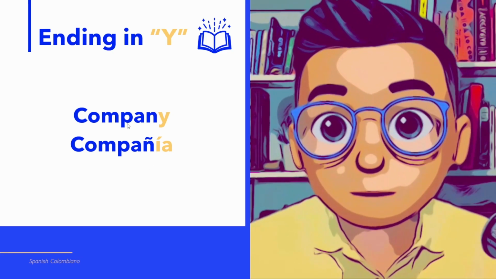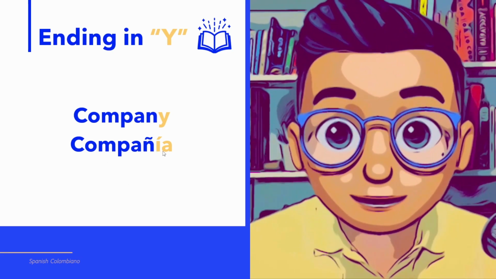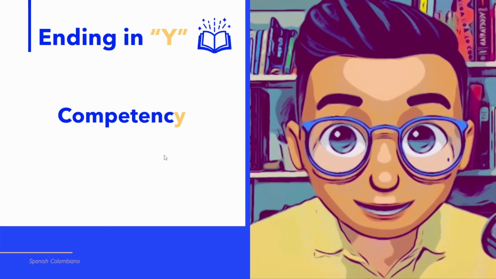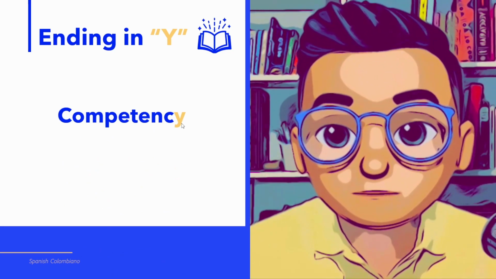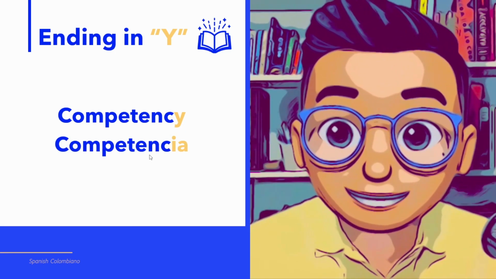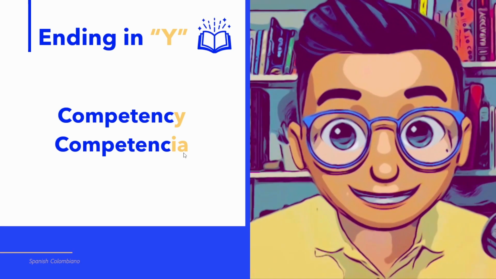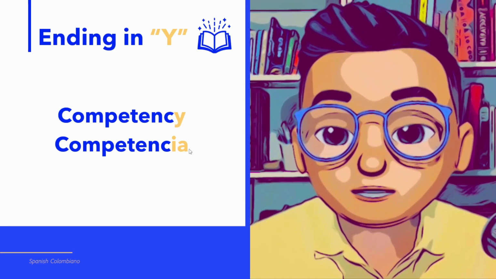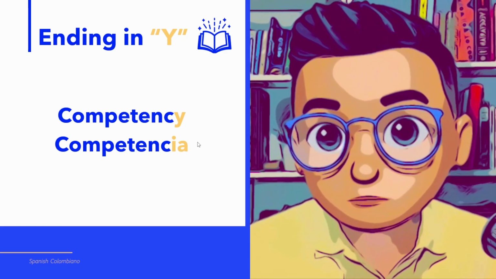So company becomes compañía. Let's see another example with the word competency. Competency ends in Y. If we change Y for IA, competency becomes competencia. The same meaning, just different spelling at the end. Y changed by IA, it becomes competencia.